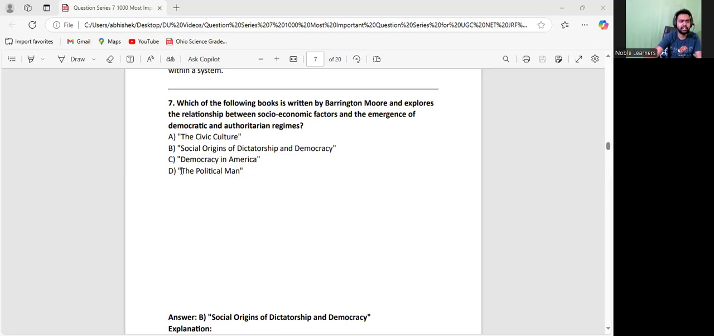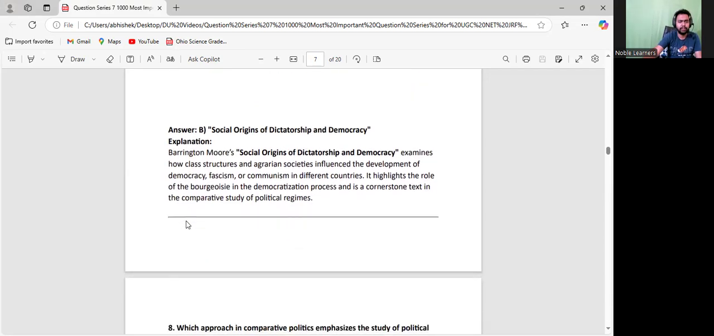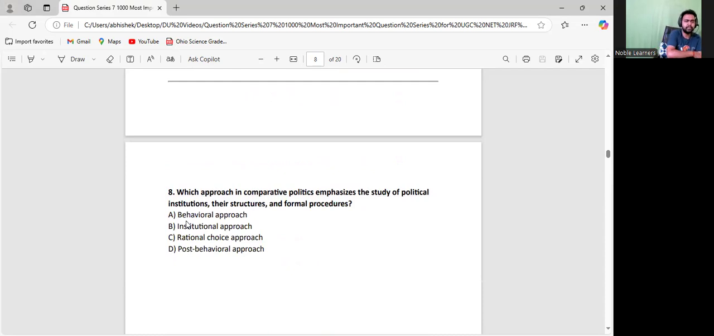Political Man is written by S.M. Lipset. Democracy in America is also a very important book, which was written by Alexis de Tocqueville. The Civic Culture was written by these two thinkers, Sidney Verba and Gabriel Almond. Almond and Verba, very important. Remember that too. Let us go to the next one.